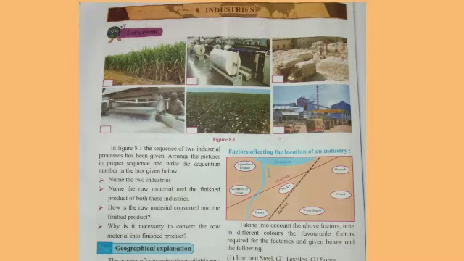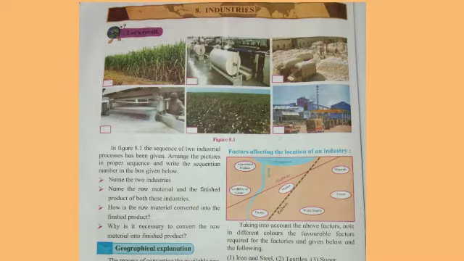Questions. First question. Name the two industries. The two industries are sugar industry and textile industry. Second question. Name the raw material and the finished product of both these industries. The raw material and finished product in sugar industry are sugarcane and sugar, while in textile industry the raw material is cotton and finished product is cloth.